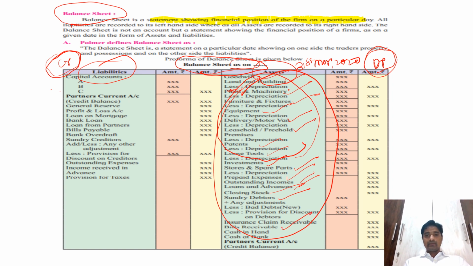Then bills receivable, cash in hand, cash at bank. So these all are treated as assets, and that is why they are taken on the asset side. Then on the liability side, first a capital account is taken.